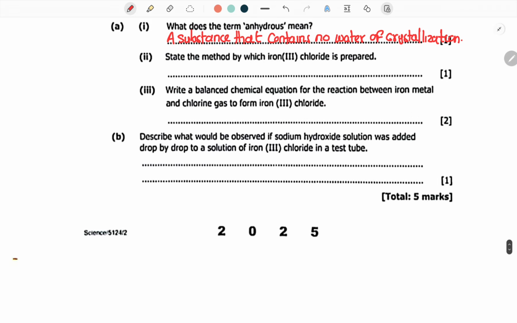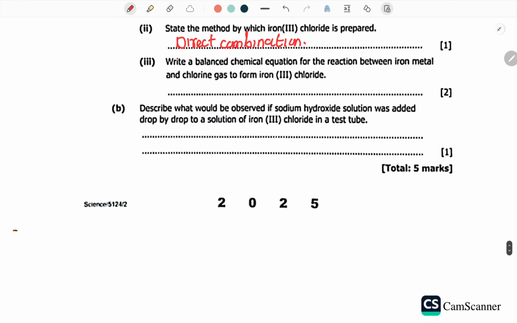Describe the method by which iron chloride is prepared. Of course, the method is called direct combination. Write a balanced chemical equation for the reaction between iron metal and chlorine gas. This is where I wanted to really focus.